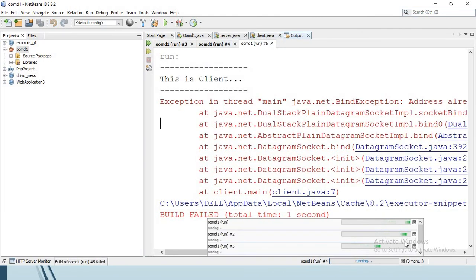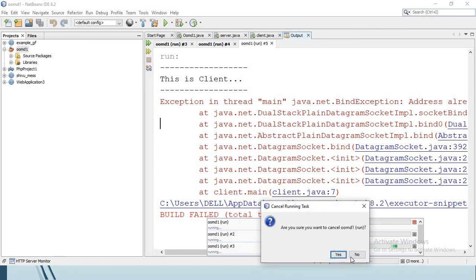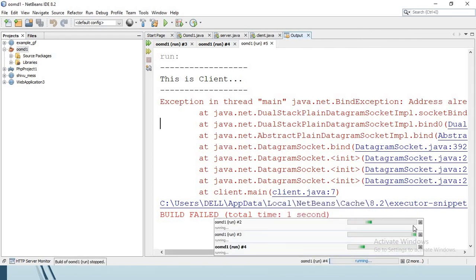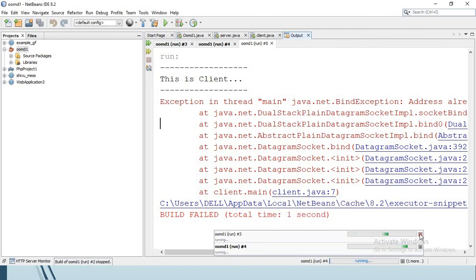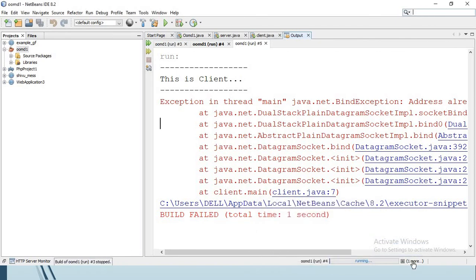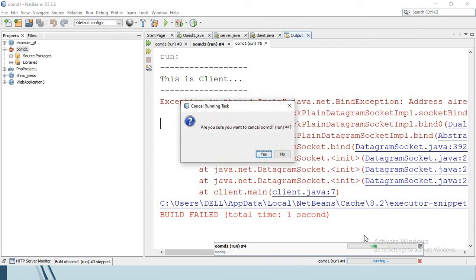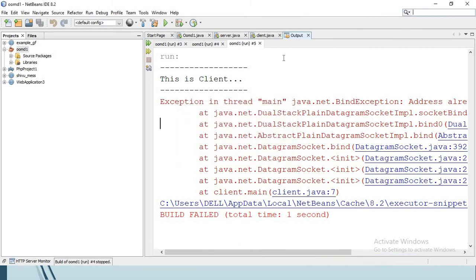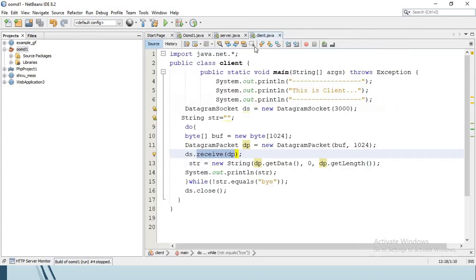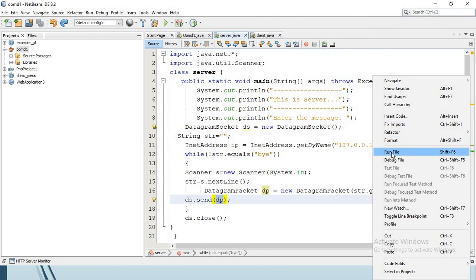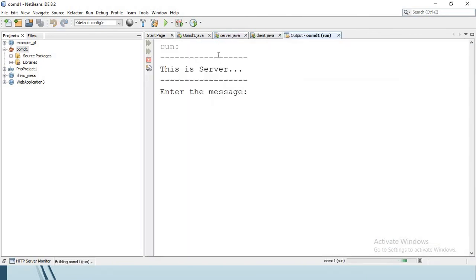Some error. This is because multiple instances are running in the background. So first we have to close all these things, or else it is difficult to get the output. We'll close all these, and again from the beginning let us run this server program.